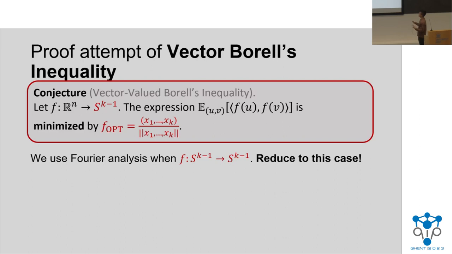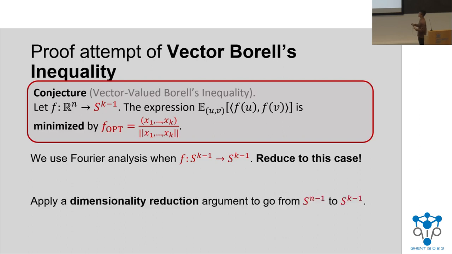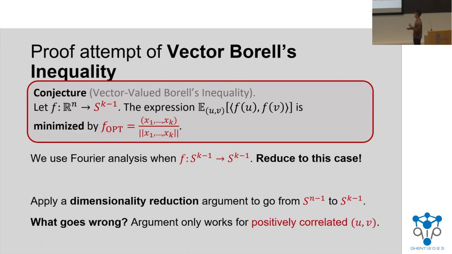The goal is to reduce this case from the full problem. What we try to do is apply a dimensionality reduction, which starts from the n-dimensional sphere and reduces down to the k-dimensional sphere. However, this proof actually doesn't go through in full, and in particular, it only works when we're dealing with positively correlated values U and V, whereas I mentioned earlier that we really care about the negative correlation case.